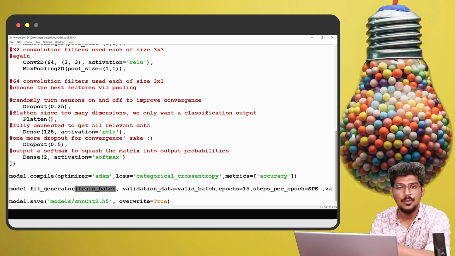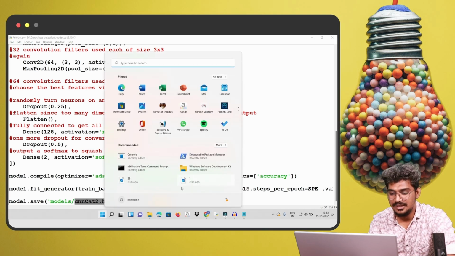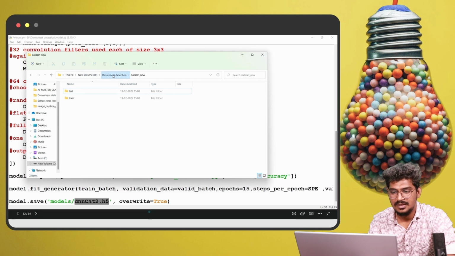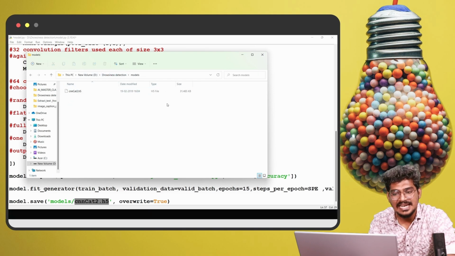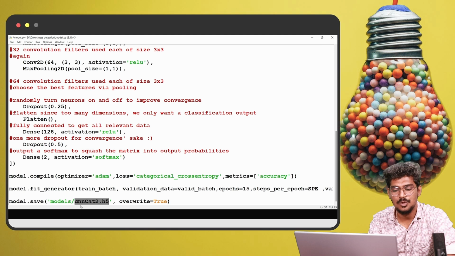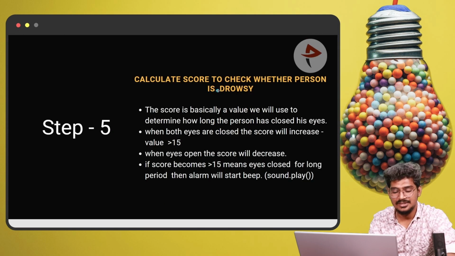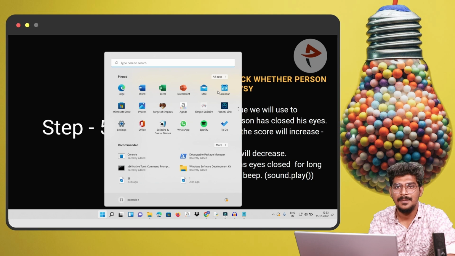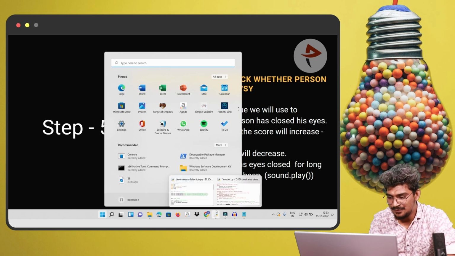Then we are going to save the model. The model name will be CNN cat2.h5 file. Once you run this, it will be saved in the models folder, in the particular directory which we mentioned here. Now the training process is completed. The model is trained and saved in the models directory. Now we are going to validate the model.